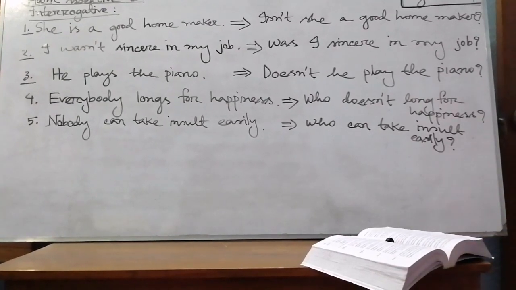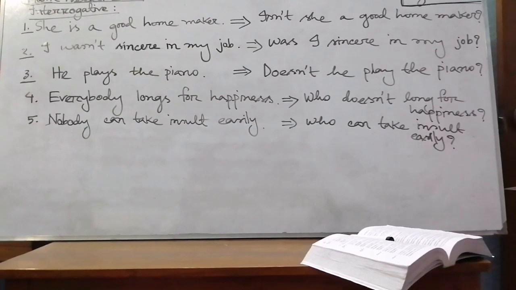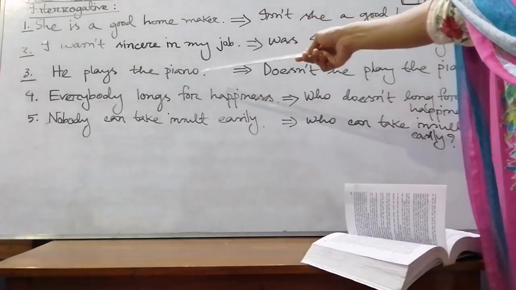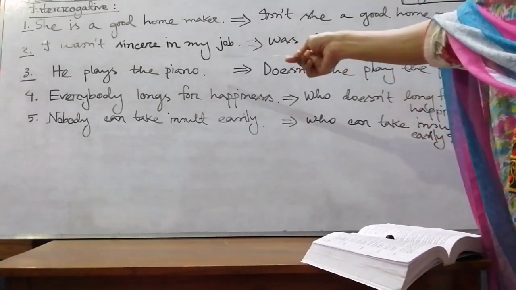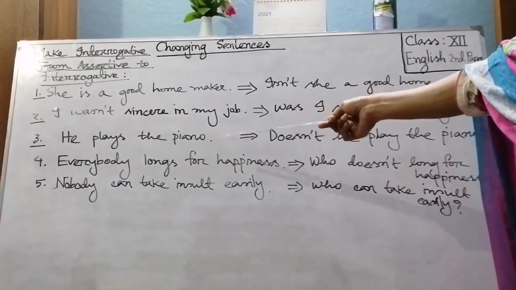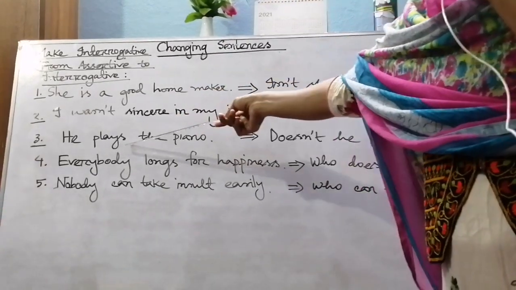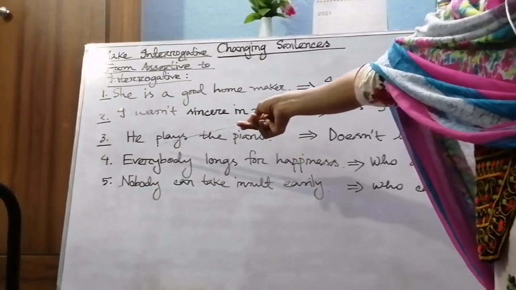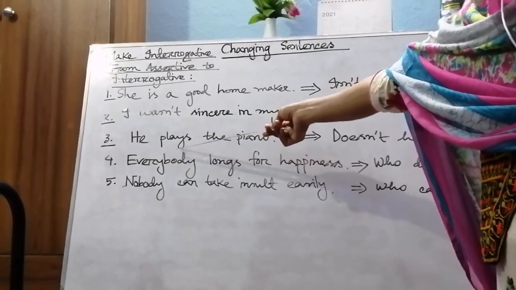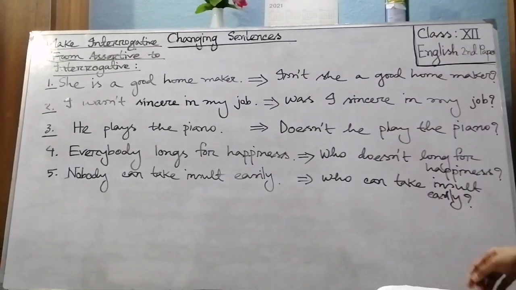Then, my dear students, go to sentence number 3, that is, he plays the piano. Look at sentence number 3, my dear students. He plays the piano. You see, this is an affirmative sentence, and here you see the main verb plays. So it's present indefinite tense. To make it interrogative, what will you do, my dear students?